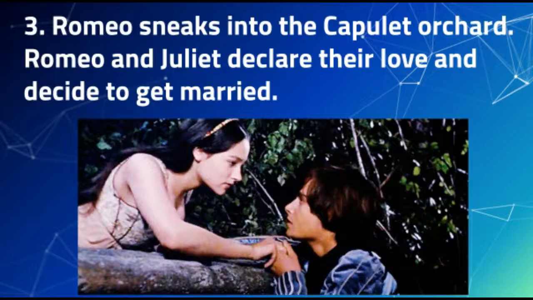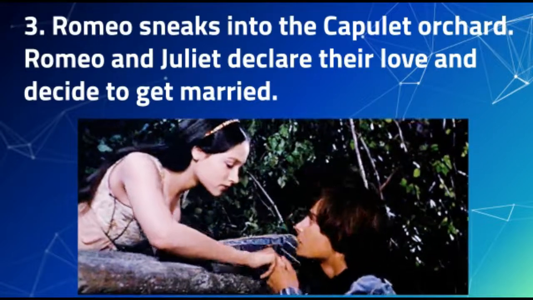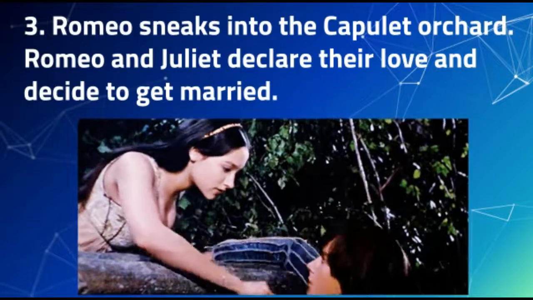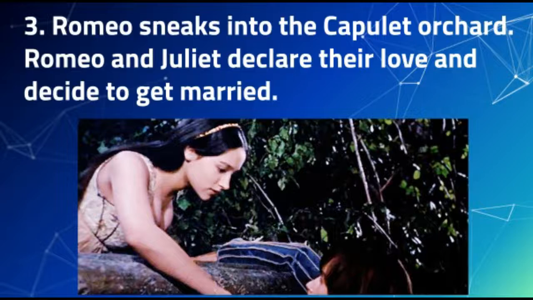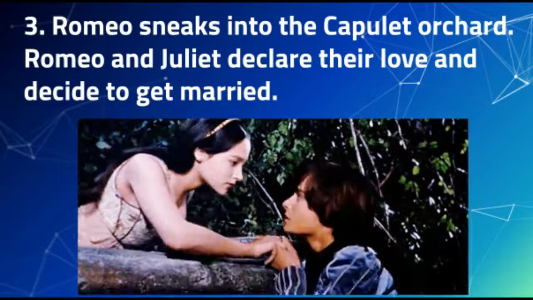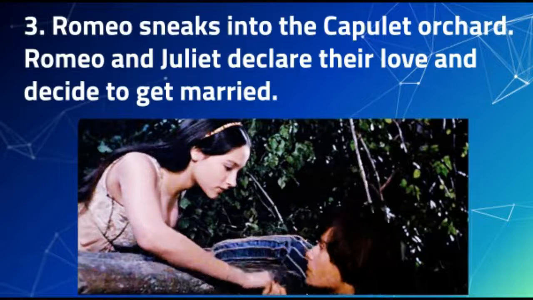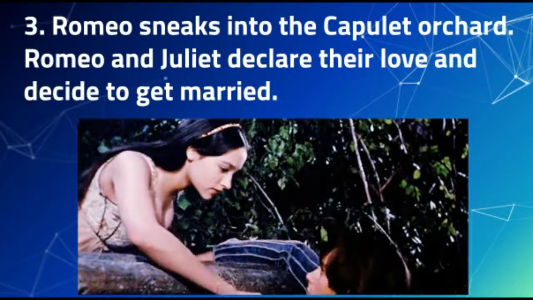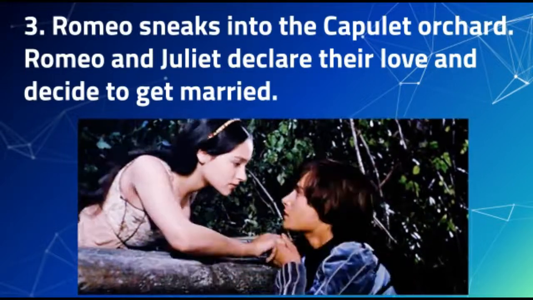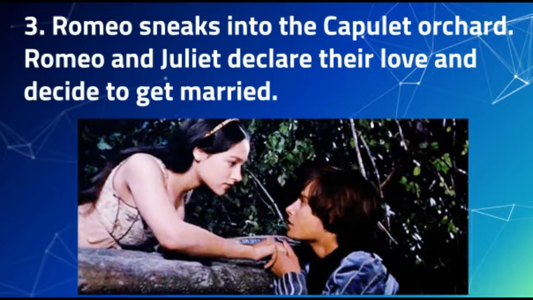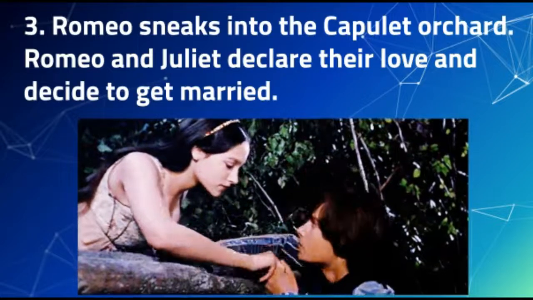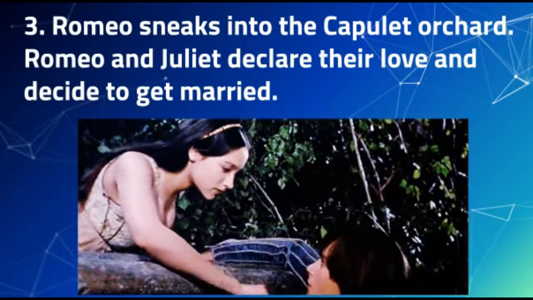This, in a lot of ways, is also an act of rebellion. We know that Juliet's parents want her to marry this guy named Paris, and she has absolutely no interest in doing this. We also know that Romeo, prior to being in love with Juliet, is in love with this girl Rosaline, who's also a Capulet. So neither one of these characters seem to be taking the feud seriously, and they don't seem to have that hatred that other members of their family do toward the other family.